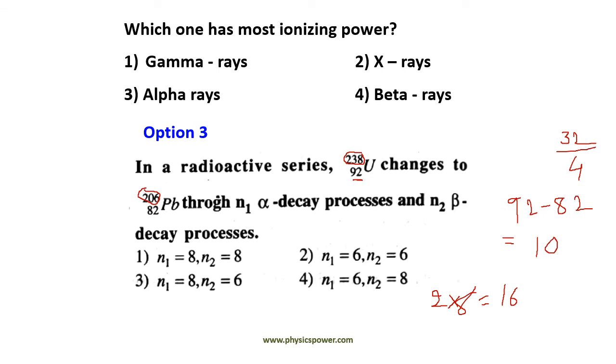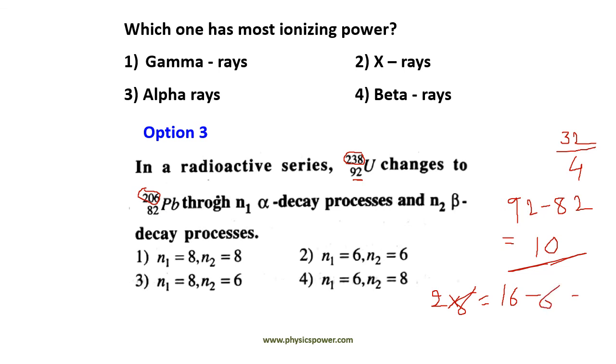That means for each beta particle that comes out, the Z value increases by 1. So first it decreased by 16, and afterwards, due to 6 beta particles, the number increased by 6 extra. So only then is it showing 10. So finally, having 10 means 6 beta particles come out.